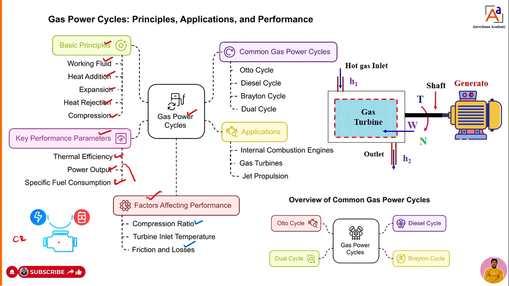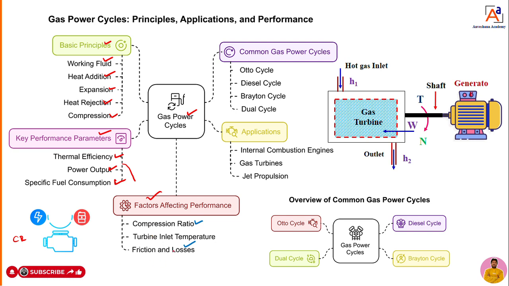We can take diesel and petrol engines. We already know the diesel engine has a higher compression ratio, hence it has more thermal efficiency and more power, whereas petrol engines have a lower compression ratio, hence they produce lower power and lower thermal efficiency when compared to diesel engines. Hence the compression ratio plays a very important role in the performance of the engine. If the compression ratio is more, we can get more power output, less fuel consumption, and the efficiency of the engine is higher than with a lower compression ratio.